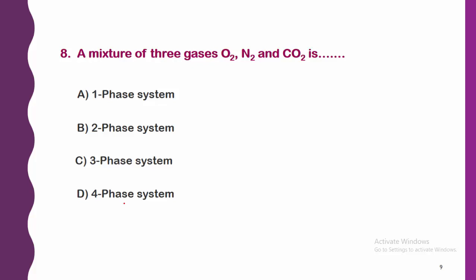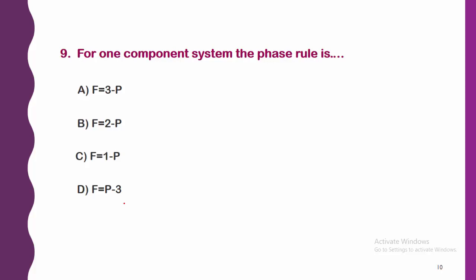A. One phase system, B. Two phase system, C. Three phase system, and D. Four phase system. This is again a very simple question. Try to understand the concept first. The right answer to this question is the one phase system. What does that mean? O2, N2 and CO2 are all gases, and all the gases are miscible with each other, which means they form a homogeneous mixture, a single phase. Therefore it is called the one phase system.